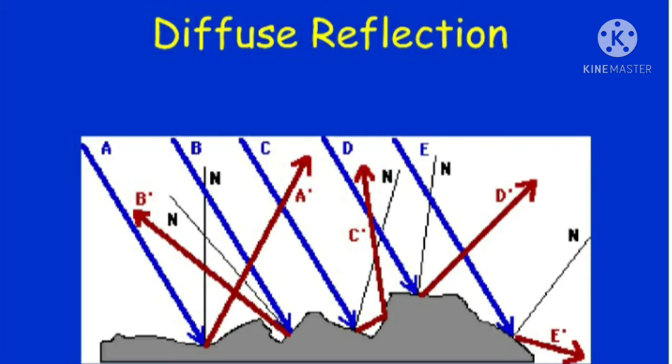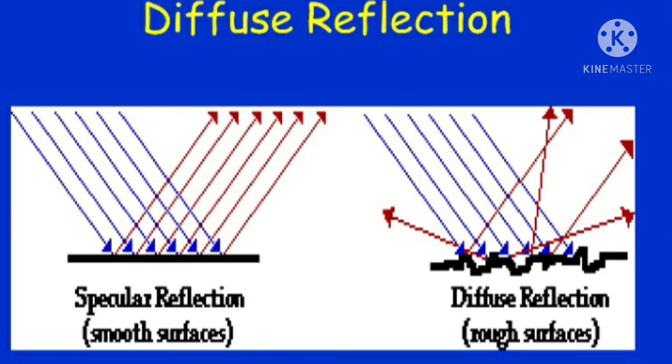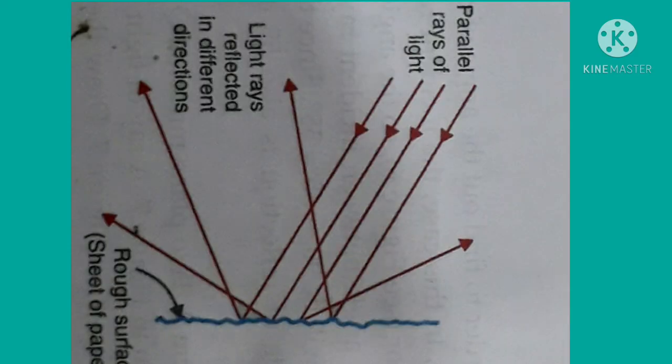In diffuse reflection, a parallel beam of incident light is reflected in different directions. In this case, the parallel incident rays do not remain parallel after reflection, they are scattered in different directions. The diffuse reflection is also known as irregular reflection or scattering. The diffuse reflection of light takes place from rough surfaces like that of paper, cardboard, chalk, table, chair, walls, and unpolished metal objects.